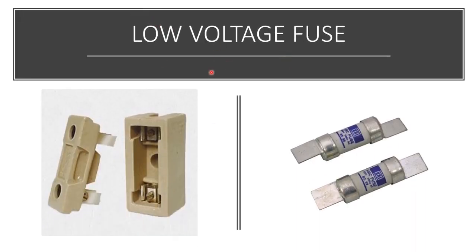Low voltage fuse. This is the rewirable fuse. This is the HRC fuse. The rewirable fuse is up to 500 amps, 400 volts. It is operated, and HRC fuse is 1600 amps, 440 volts. It is operated.